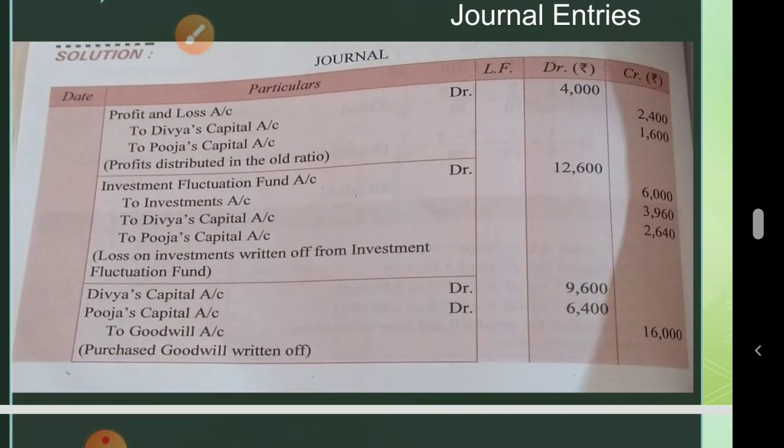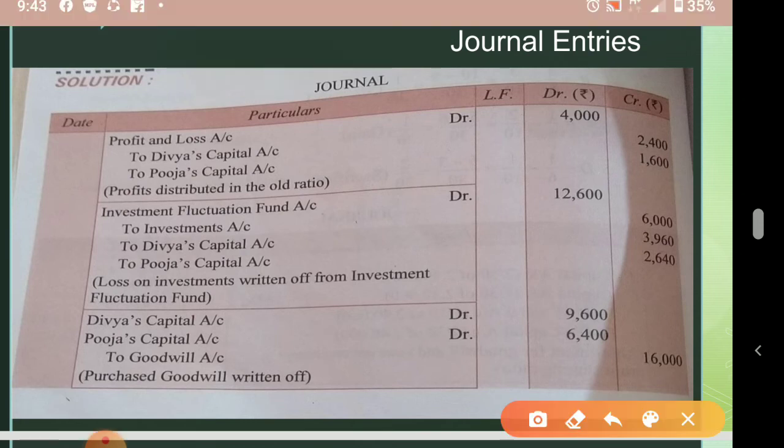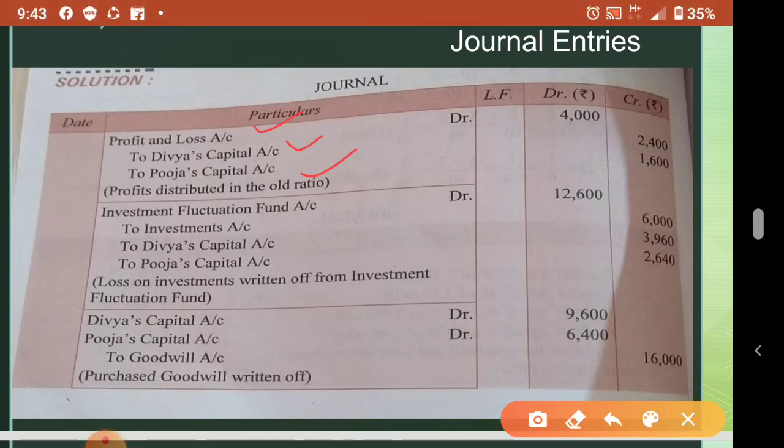Okay. So here we can see the journal entry. So first item, profit and loss account. Profit and loss account in which ratio? Old ratio. Because they are not saying they do not want to distribute, it means they want to distribute. So profit and loss account debit to Divya and Pooja. Old ratio divided. So 4,000 to 400, 1,600.